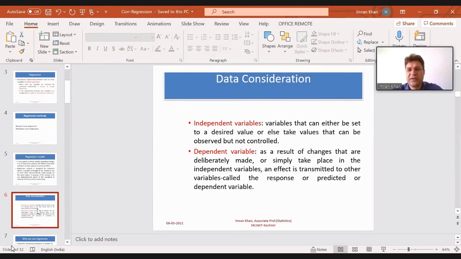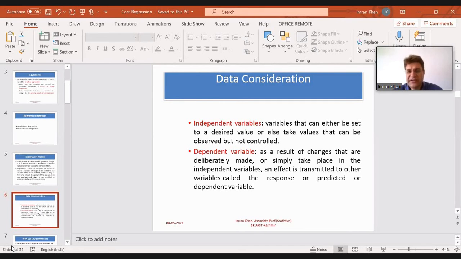Now see data concentration. As I said, in a regression analysis we have a dependent variable and an independent variable. Independent variables are variables that can either be set to a desired value or else take values that can be observed but not controlled. Such variables we take as independent variables.